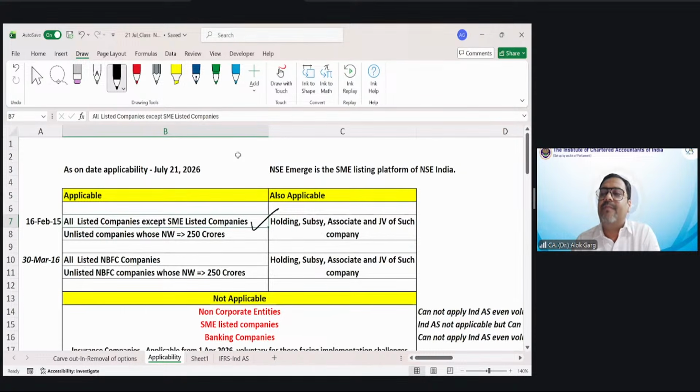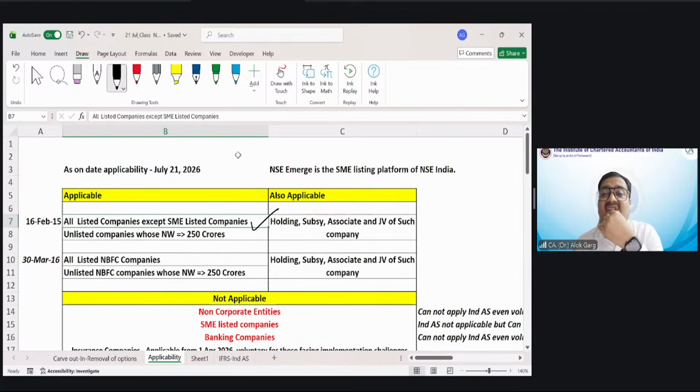Now the question is whether Ind AS will be applicable to those smaller entities, because they are neither listed nor is their net worth more than 250 crores. If those entities will not apply Ind AS, then how will Reliance do the consolidation? Reliance has to prepare, present and file its standalone as well as consolidated financial statements under Ind AS.